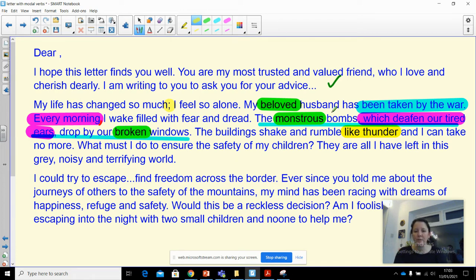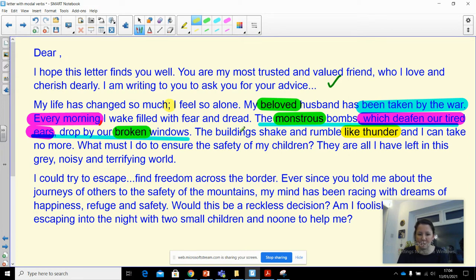You have to make sure that your similes make sense. Make sure that they put an image into your mind. There's no point me putting there the buildings shake and rumble like a milkshake being made or something like that, because that wouldn't make me feel scared. I've got to think of an appropriate simile. So the buildings shake and rumble like thunder, and I can take no more.